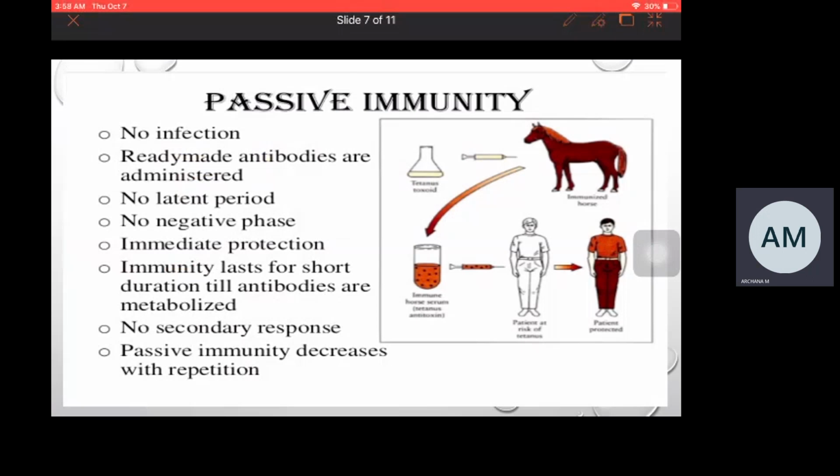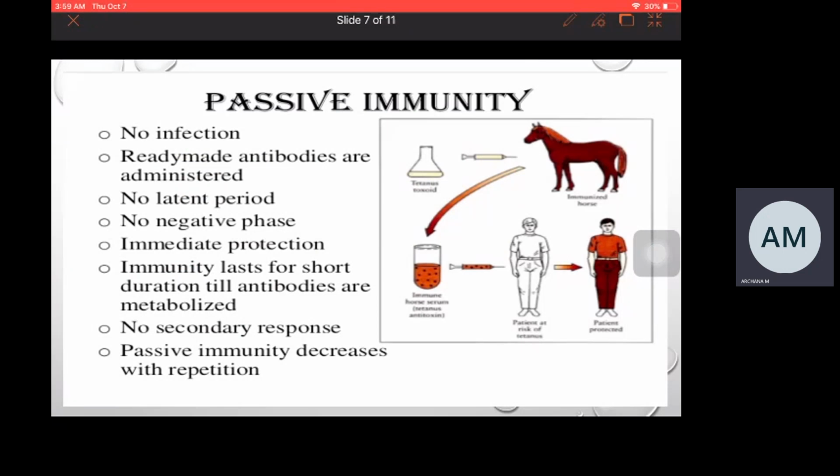So these are the differences. This is about acquired, active, and passive immunity. I'll summarize whatever I have discussed, then I'll conclude. Acquired immunity is a type of immunity which develops when an antigen enters artificially or naturally, and when the immune cells are transferred from an immunized donor to a non-immunized person.